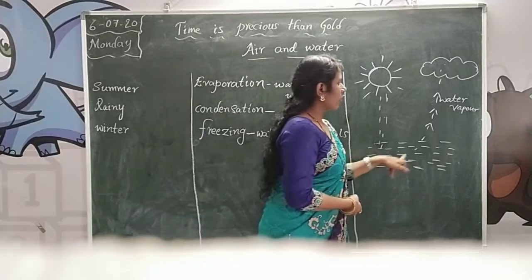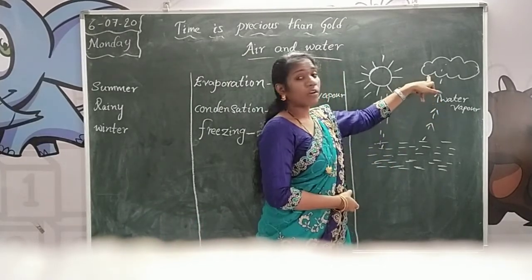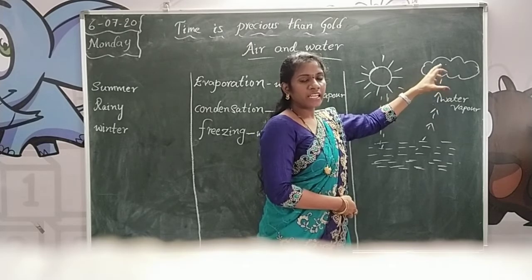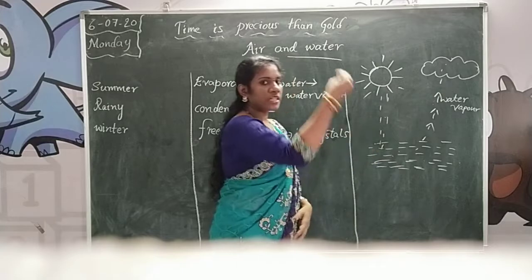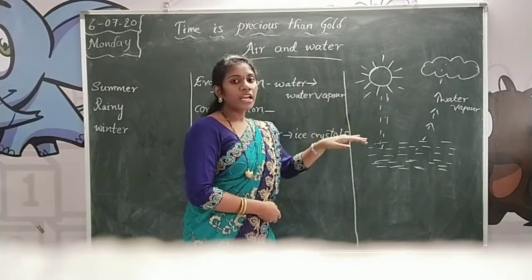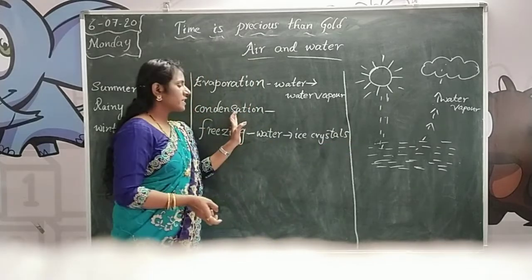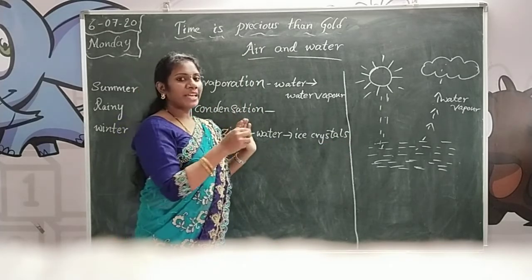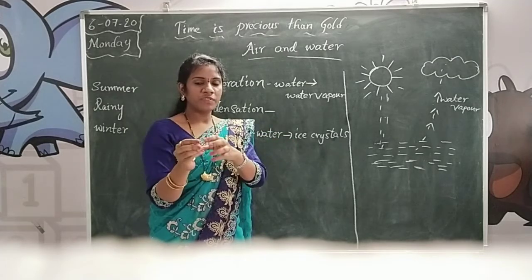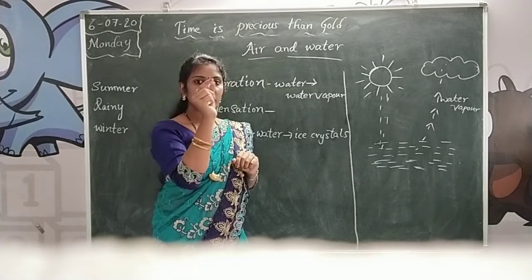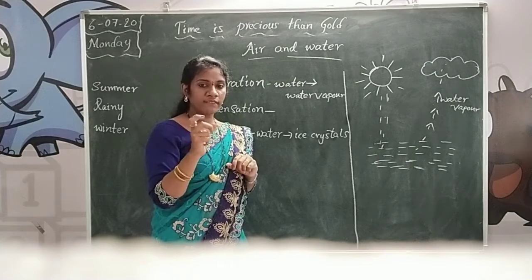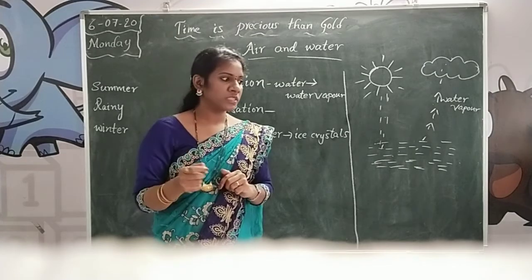See, when water changes into water vapor, the clouds have tiny ice crystals. It can form tiny ice crystals. After some days, the ice crystals can be formed up and it can form into rain. Here condensation means, for example, I am taking a water bottle from the fridge and keeping it at one side. After 5 minutes, you are observing some small droplets on the water bottle or glasses, fruits, vegetables. Can you observe this in your home?